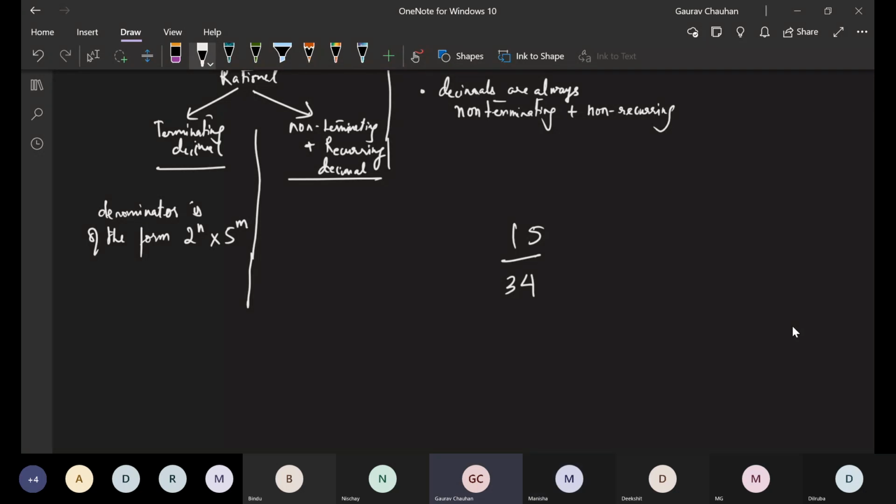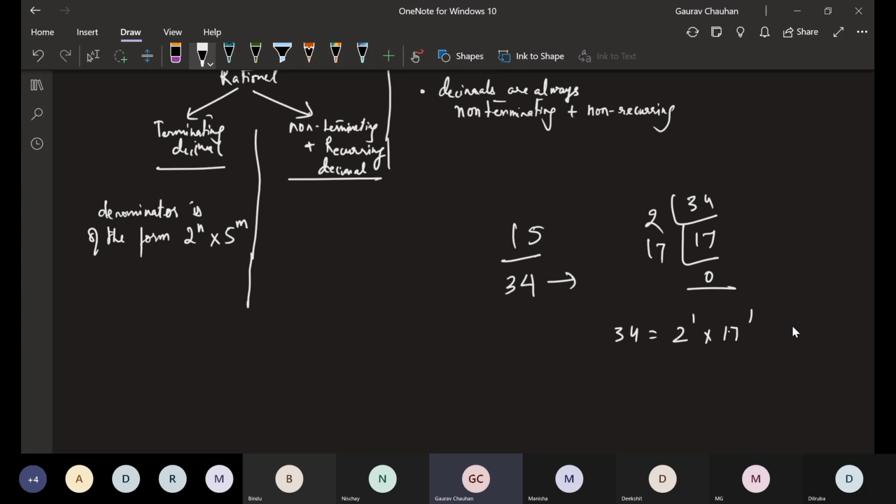Okay, denominator is of the form 2 power n into 5 power m. What does this mean? What do you have to do here? First thing you have to do, prime factorize the denominator. 34, if I prime factorize, 2 times 17. So 34 is equal to 2 power 1 into 17 power 1.